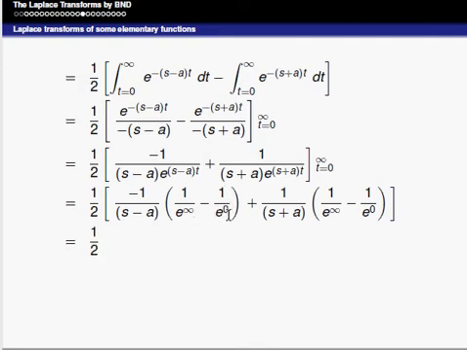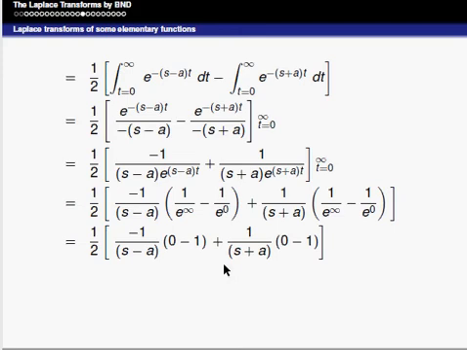So it can be written as 1 by 2 into minus 1 by s minus a of 0 minus 1, plus 1 by s plus a into, again, 0 minus 1. Here minus 1 into minus 1 is plus, and plus into minus is minus.